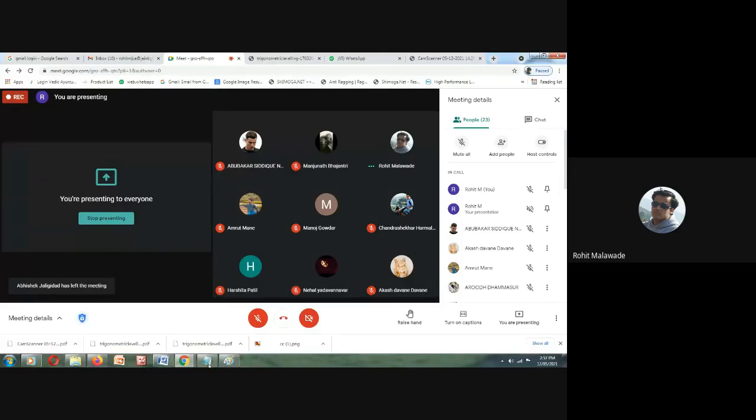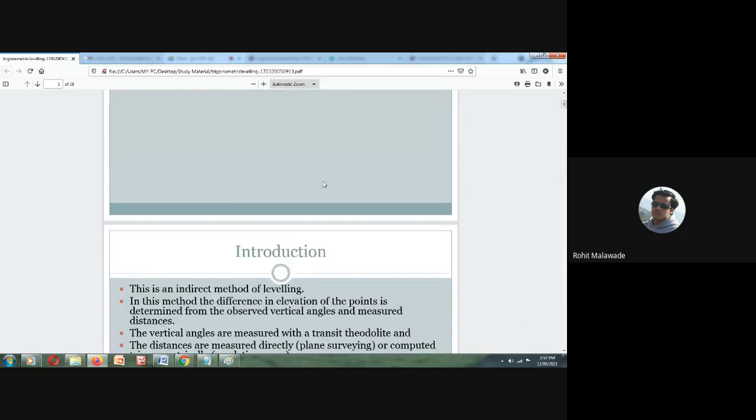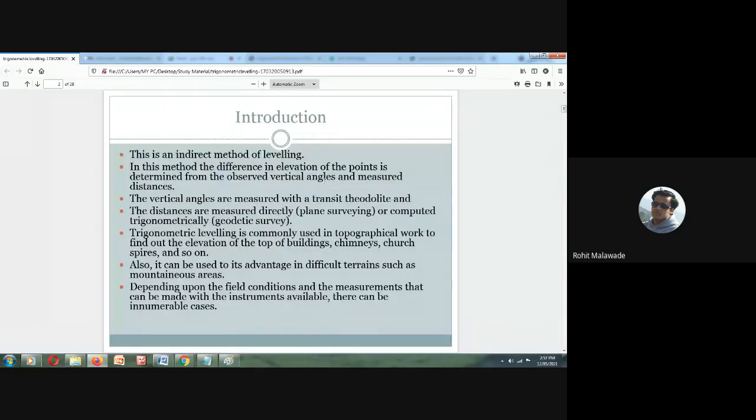So in the previous classes, we have discussed the theodolite, right? We have discussed what a theodolite is, how the measurement of the horizontal and vertical angles should be taken, and what the temporary and permanent adjustments of the theodolite are. Everything regarding the theodolite we have discussed. Now, in today's class, we will be discussing trigonometric leveling.